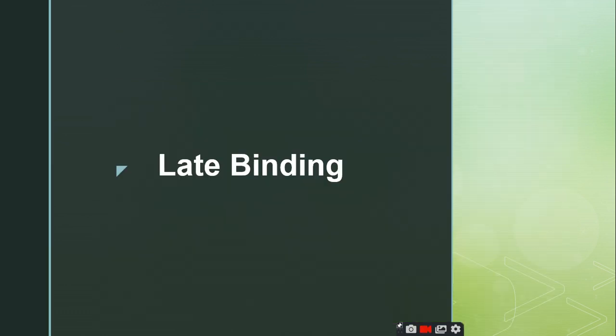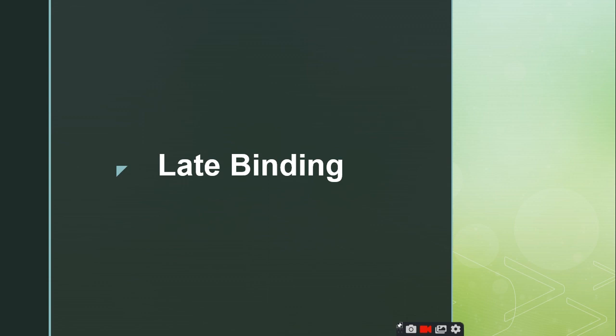Now coming to the concept of late binding. What are the other names for the late binding? We have dynamic binding and runtime binding. Why we call it late binding is because the binding, or the mapping up of the function calls with the function definitions, is postponed, or it is done at the runtime.